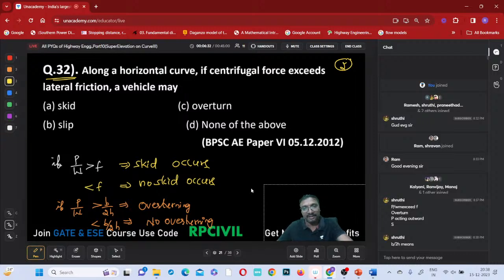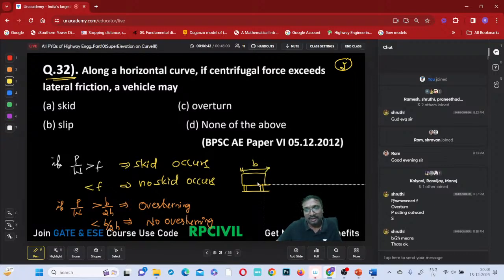B is the width of this vehicle. Recently only we have discussed this part, right? B by 2H, B is which one? This is the width, and this H up to the CG, okay? H up to this is CG, right? It is a dimensional ratio.